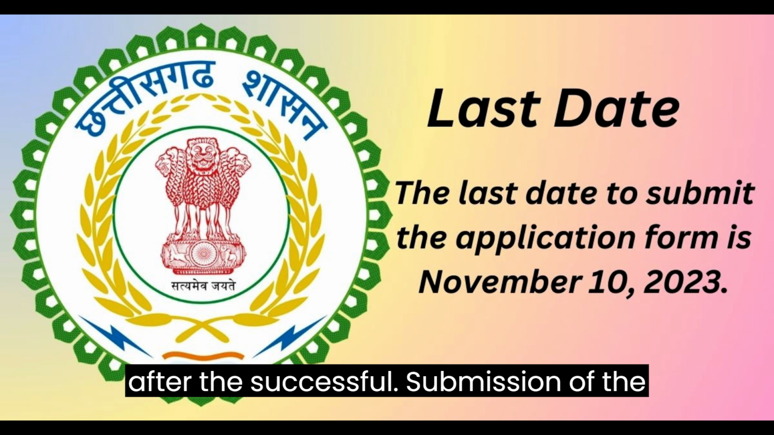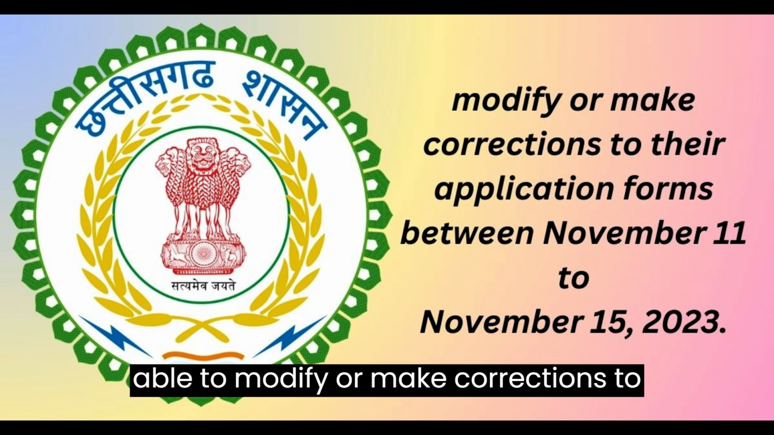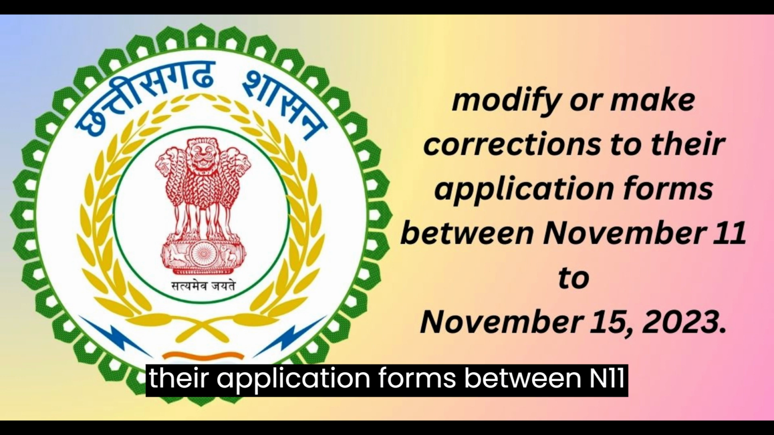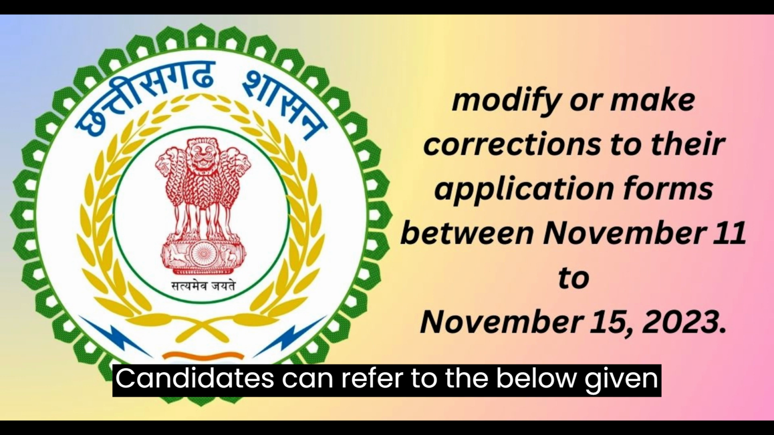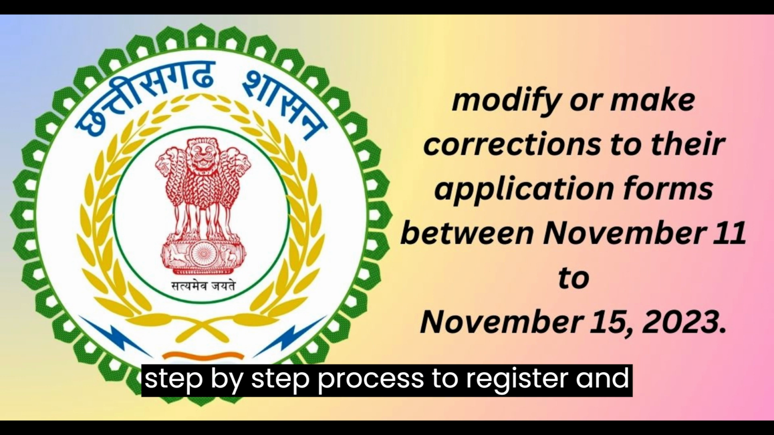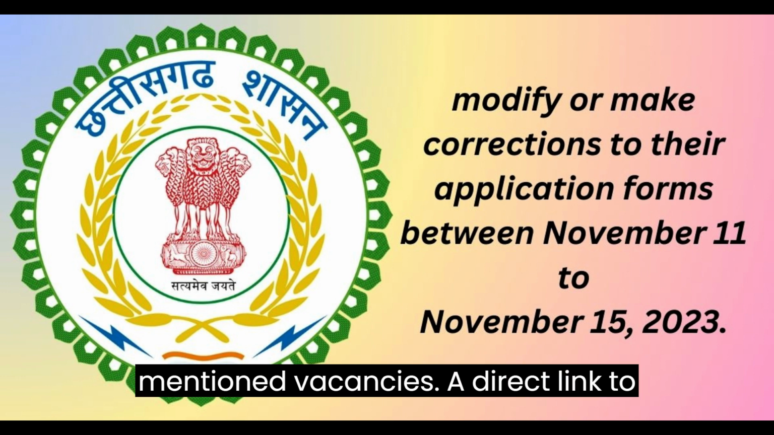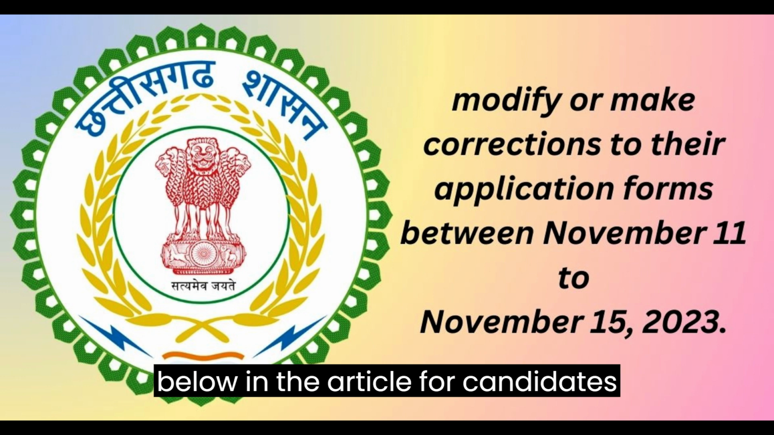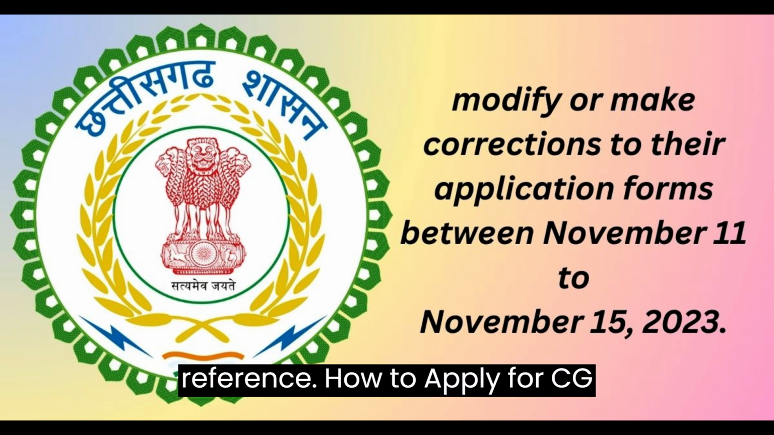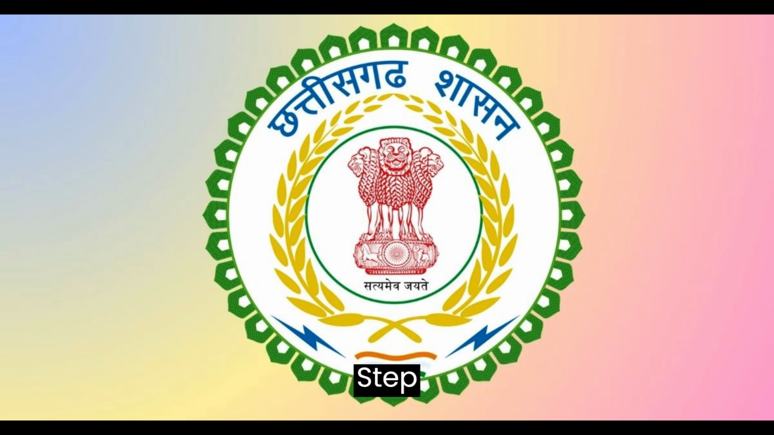After the successful submission of the applications online, applicants will be able to modify or make corrections to their application forms between November 11 to November 15, 2023. Candidates can refer to the below given step-by-step process to register and apply online for the above-mentioned vacancies. A direct link to apply online for the same is also shared below in the article for candidates. Reference: How to apply for CG Higher Education Recruitment 2023.